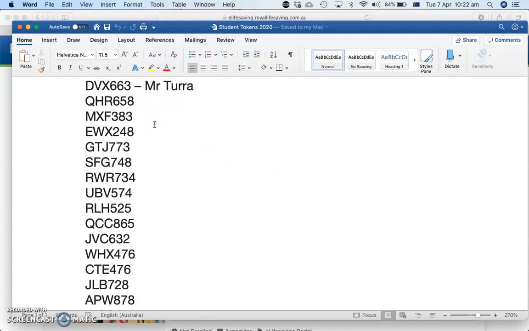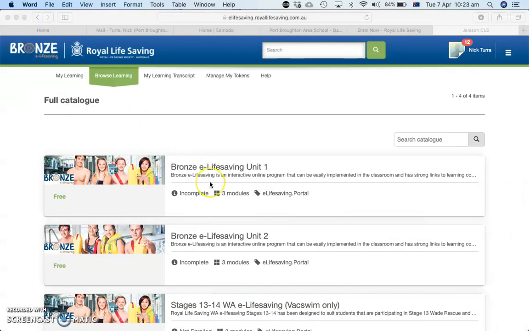So what I'll do is I will, through Edmodo, direct message your token to you. So you can go into Edmodo and get your token and just copy and paste that token and put it into the right spot in the enrolment process. The enrolment process will take you only a few minutes.